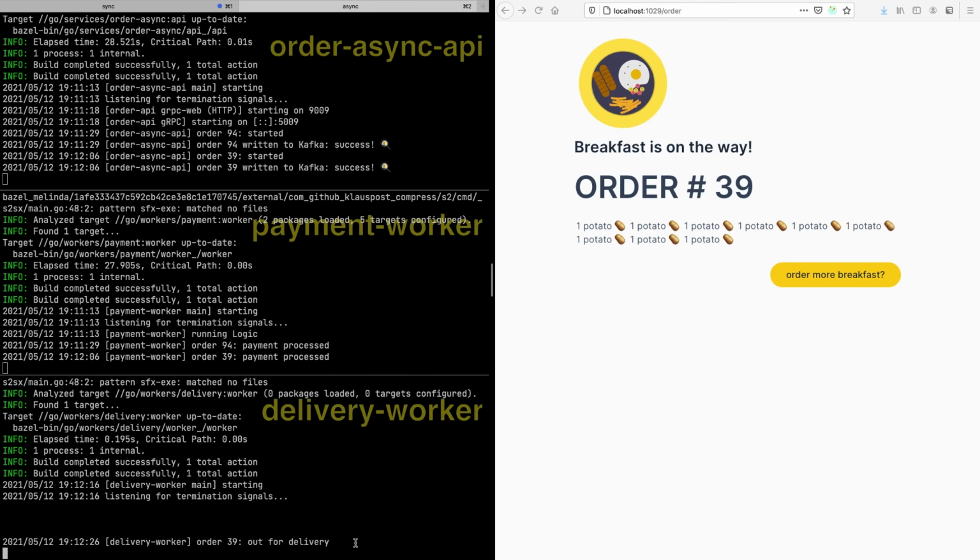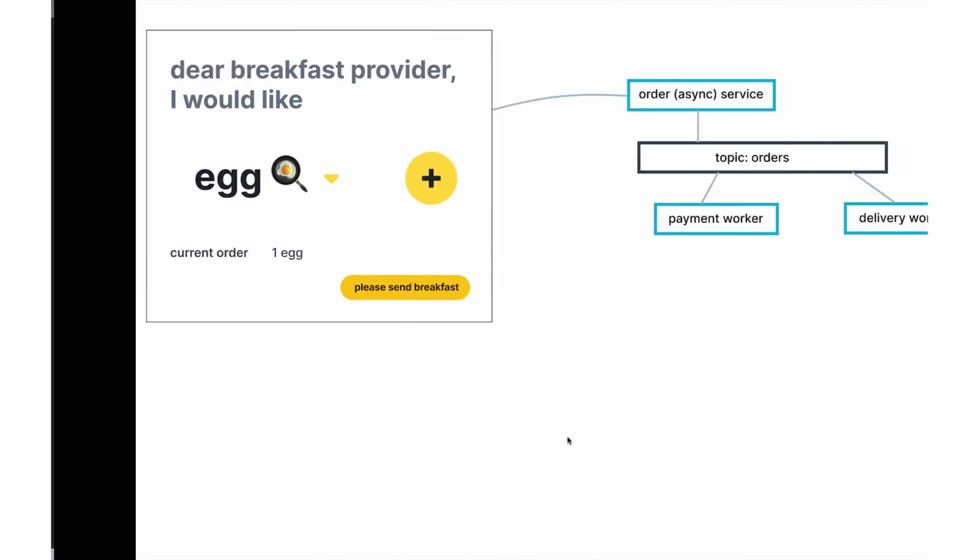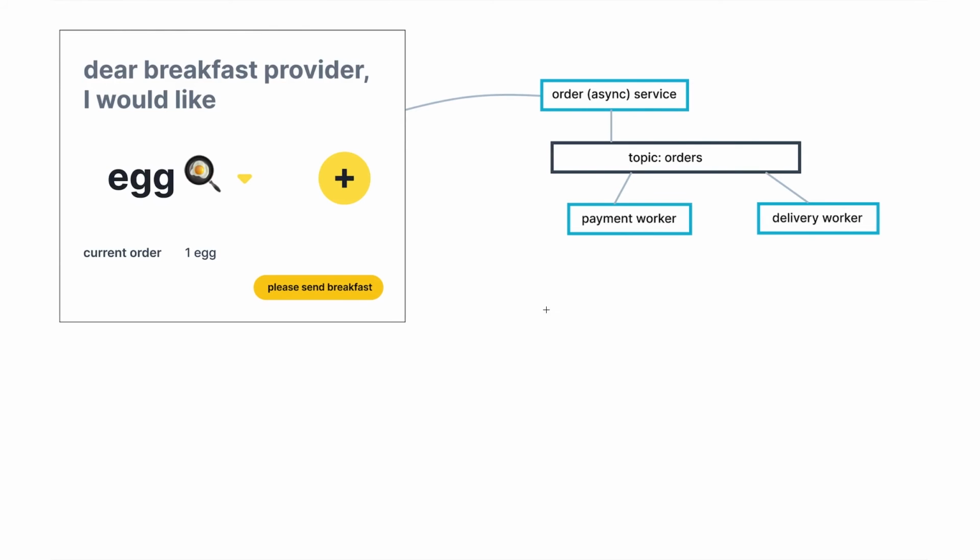So there we go. So the user-facing behavior in this case is quite different from the synchronous one when the cloud environment is being a cloud environment and there are some intermittent issues. But one more thing, so let's see what this looks like if we want to add another piece of business logic or functionality. Let's say, for example, that we want to send users a push notification if they order breakfast, to let them think hungrily about the items that are coming. Well, we think that this should be a straightforward operation. We can just add another worker that's consuming from the same topic.